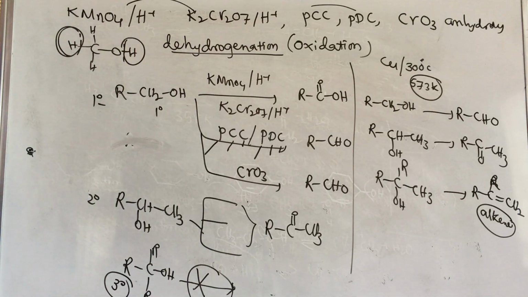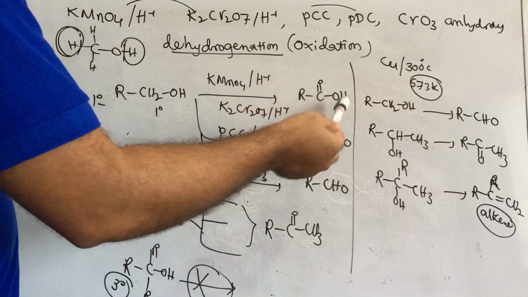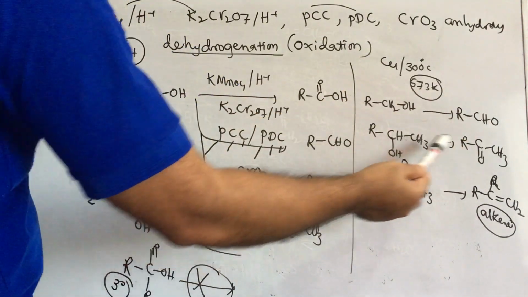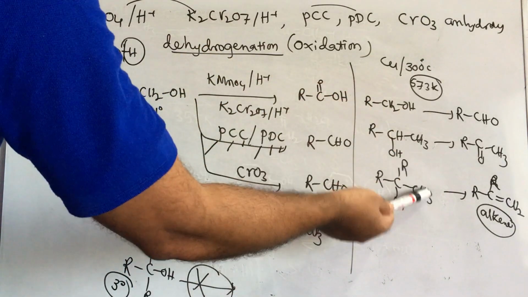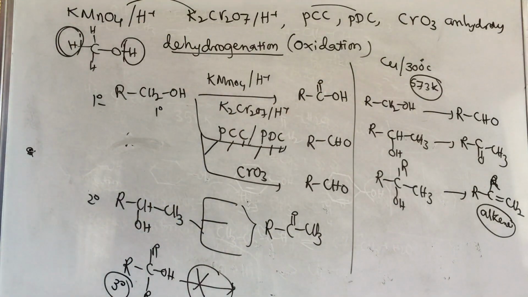I hope I have given all the respective oxidation reactions and their products, and you have to remember the temperature and this metal. Primary alcohol gives the aldehyde, secondary alcohol gives the ketone, tertiary alcohol gives the elimination reaction. That is called oxidation reaction, also dehydrogenation reaction. Keep in mind, we have to remember what the oxidizing agents are and what their respective oxidation products will be.